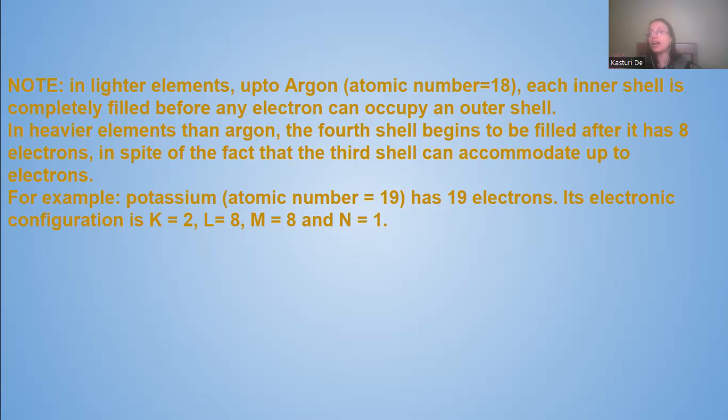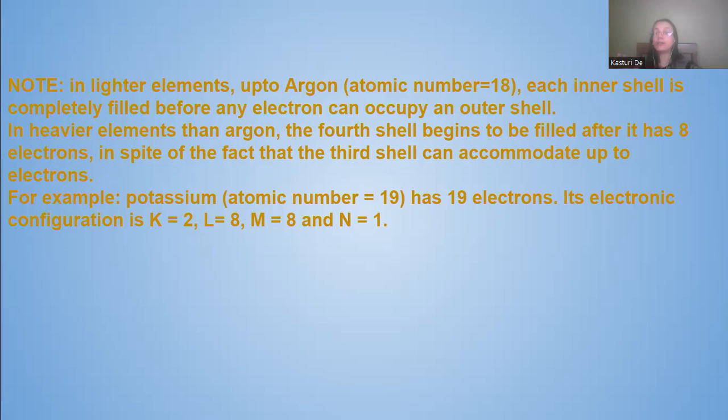The third shell can accommodate up to 18 electrons as per the 2n squared rule. As per the 2n squared rule, the third shell can hold 18 electrons. But 18 has been missed up here, so please mention it. It is to be 18 electrons in the third shell according to the 2n squared rule.